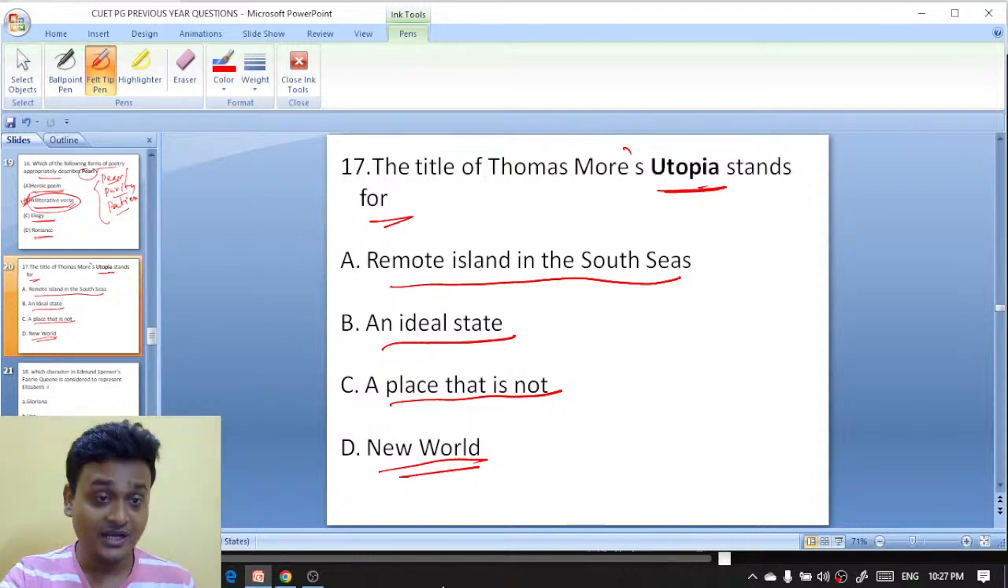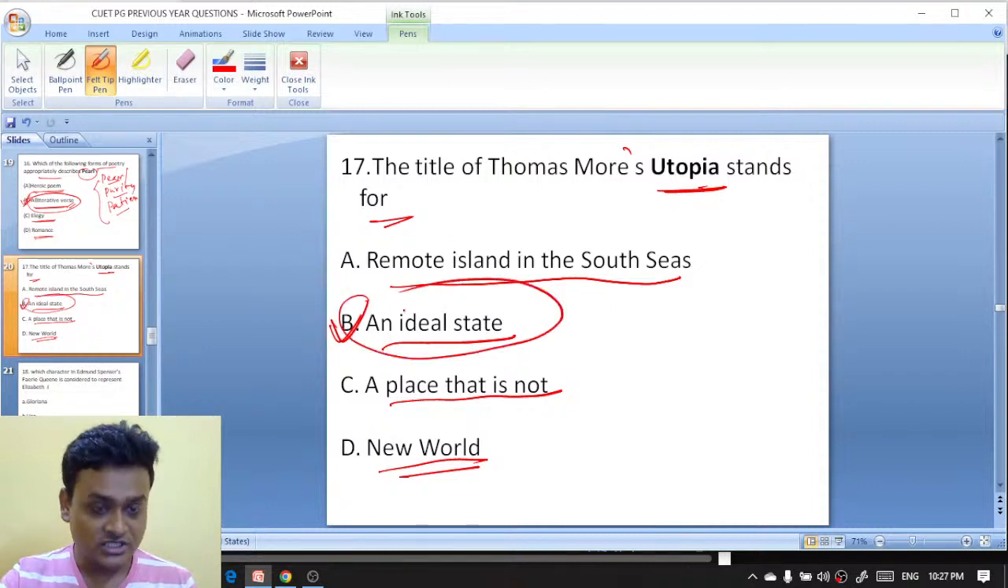What would be the right answer here? Preeti is the first who gave the right answer. Preeti, it is actually B, an ideal state. You are absolutely right. Utopia stands for an ideal state. So it is B. No, this is an ideal state. Utopia is actually an ideal state.